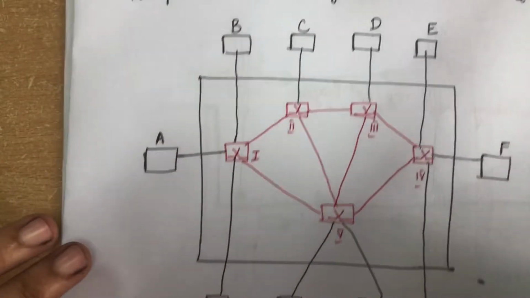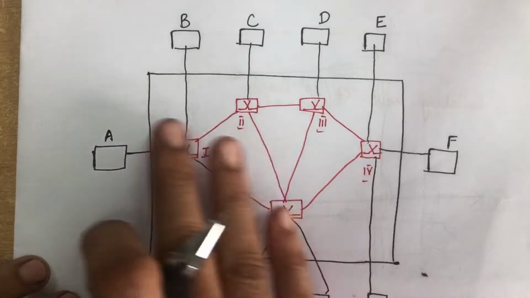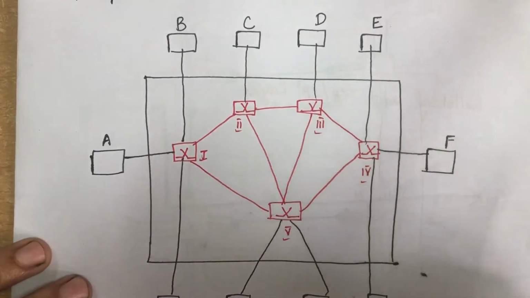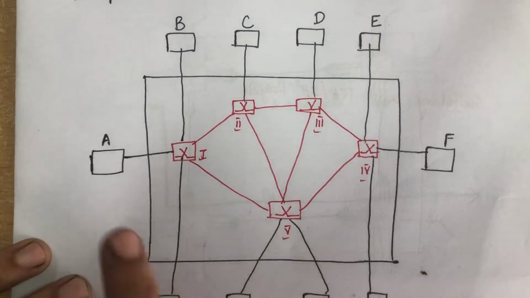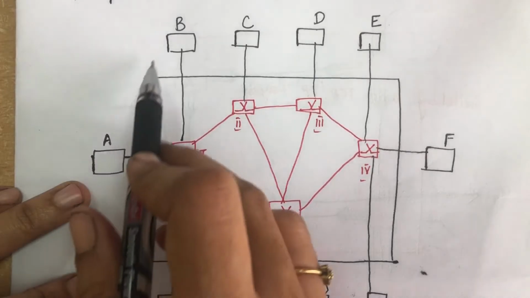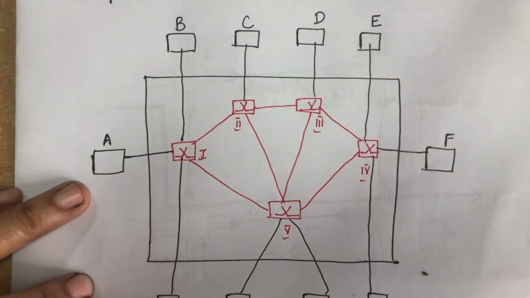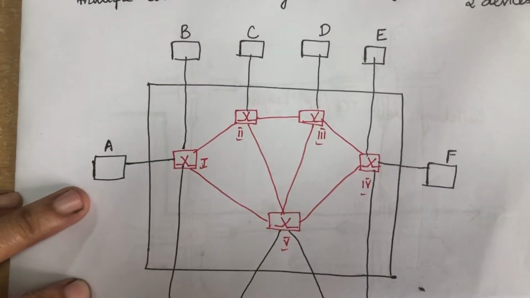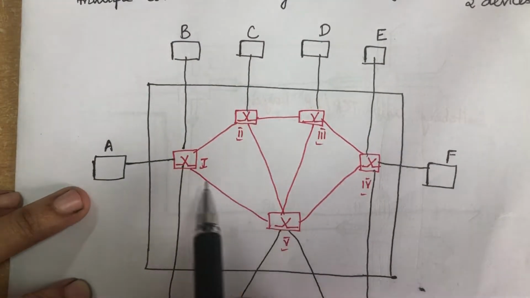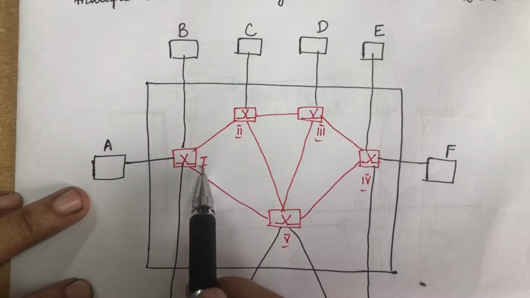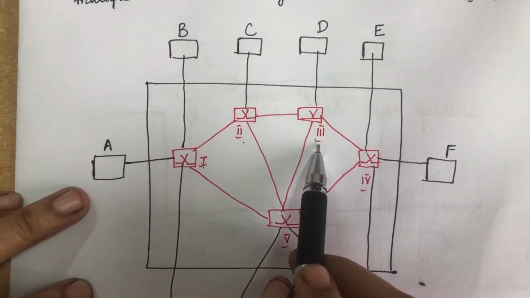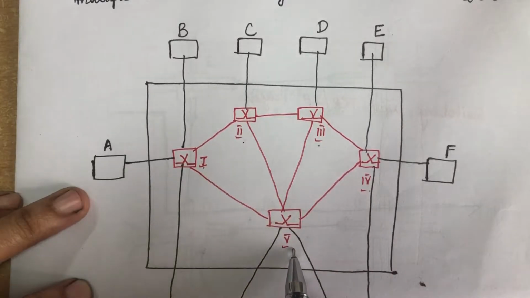Here we can see one more diagram. This is an example for this switching concept. Here we have so many devices like A, B, C, D, E, F, G, H, I, J. These are all end systems. And we have 5 switches in this network: switch 1, switch 2, switch 3, switch 4 and switch 5.